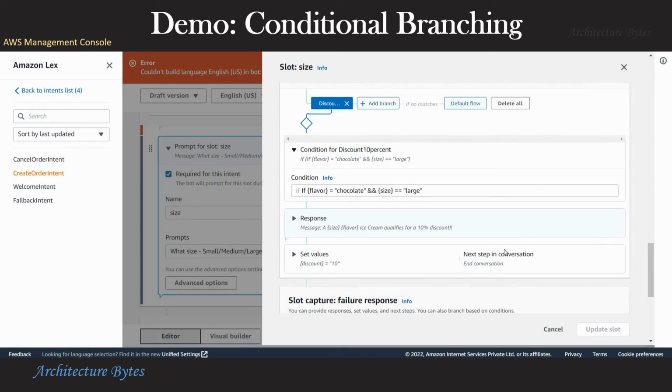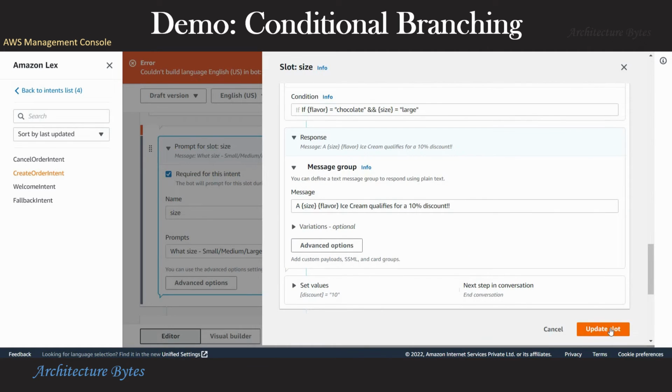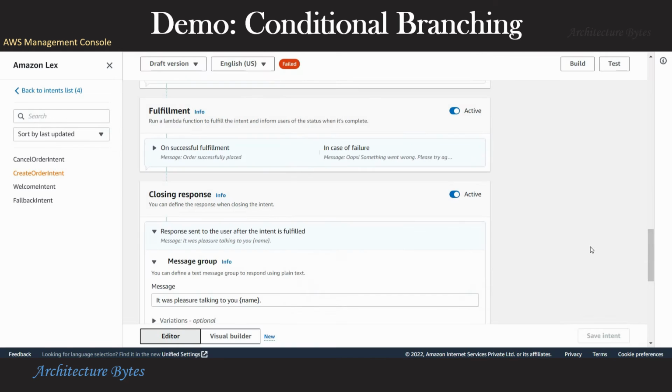Okay, that's the condition: if flavor is chocolate and size is large. That should be a single is equal to, right? So I think that's it. Update slot, and we can build now.